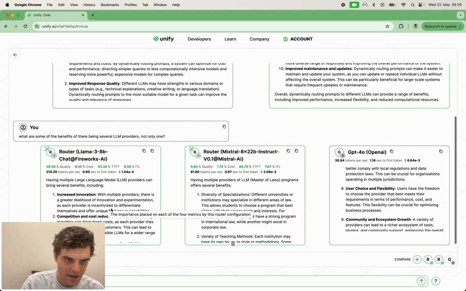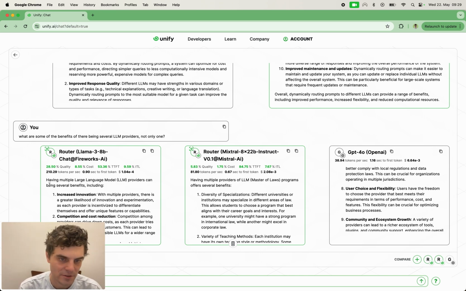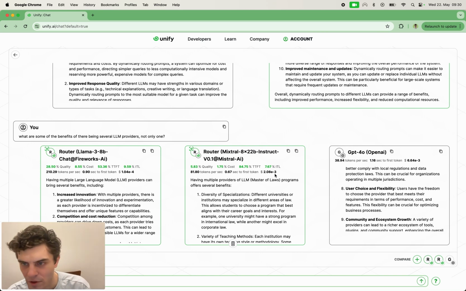Now the first router selected was able to get 210 tokens per second, 0.9 time to first token, and e to the minus 4 on the cost. In this case that ends up being about 60 times cheaper than GPT-4o. It was about 6 or 7 times faster in terms of tokens per second, and also quicker to get the first token. And this router, again, you can look at the numbers here, was about twice as fast in tokens per second, about twice as fast in time to first token, and about 1/3 of the price.